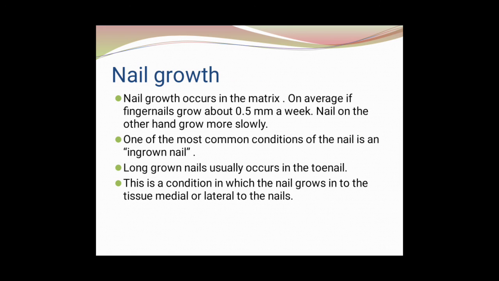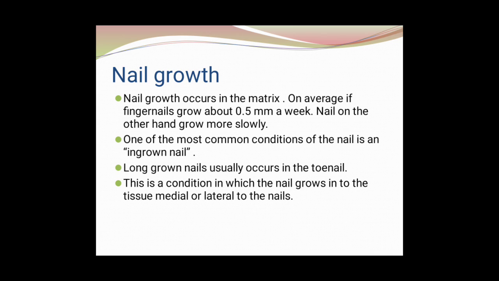Nail growth. Nail growth occurs in the matrix. On average, fingernails grow about 0.5 mm a week. Toenails, on the other hand, grow slowly.